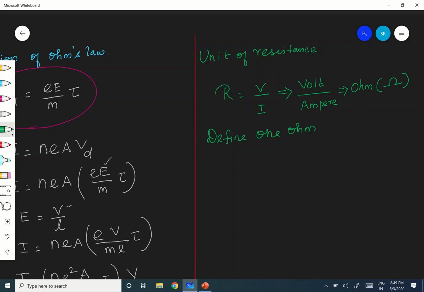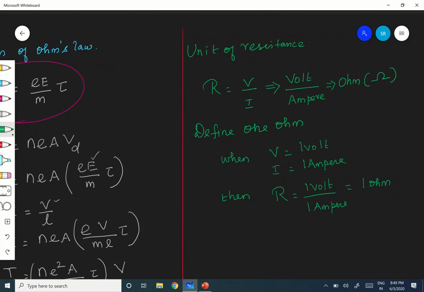You know, when V is equal to 1 volt, I is equal to 1 ampere, then R is equal to 1 volt divided by 1 ampere, that is equal to 1 ohm. Correct? Therefore, this is mathematically I have stated. Now you have to give the statement.